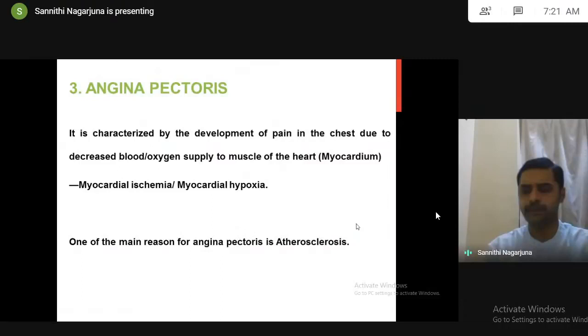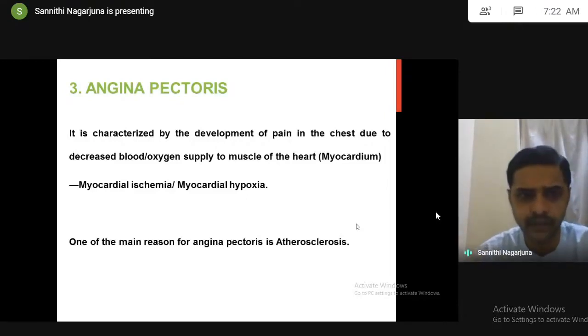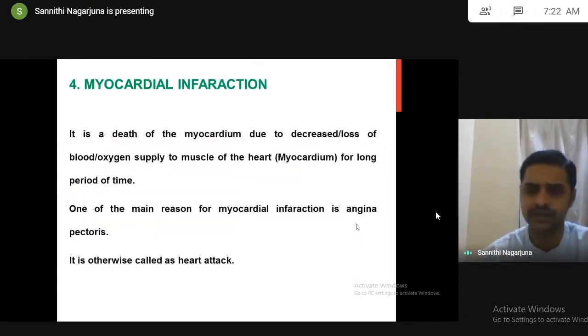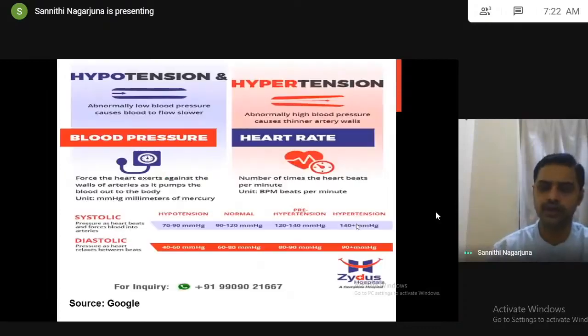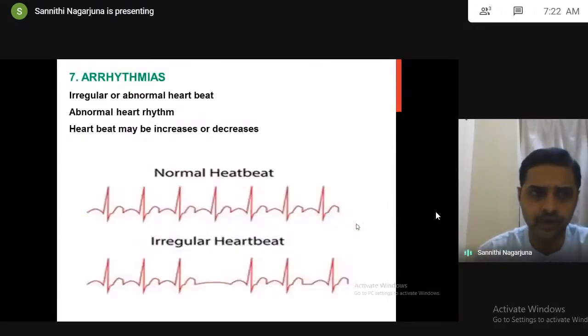Angina pectoris: the person develops pain in the chest due to insufficient blood or oxygen supply to myocardium. Many reasons can cause it, and one of the main reasons is atherosclerosis. Myocardial infarction: death of the heart muscle due to prolonged lack of oxygen supply to myocardium. One major reason is angina pectoris. Increased blood pressure is called hypertension, decreased blood pressure is called hypotension. Arrhythmias are related to the number of heartbeats. The heartbeat may increase or decrease, an irregular, abnormal heartbeat.